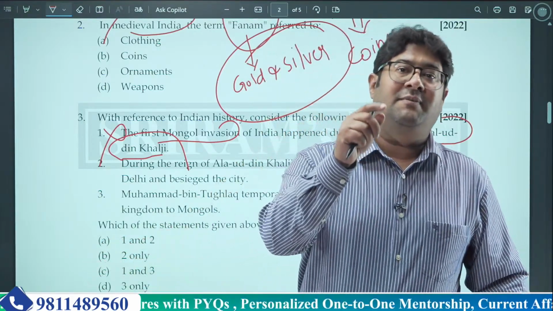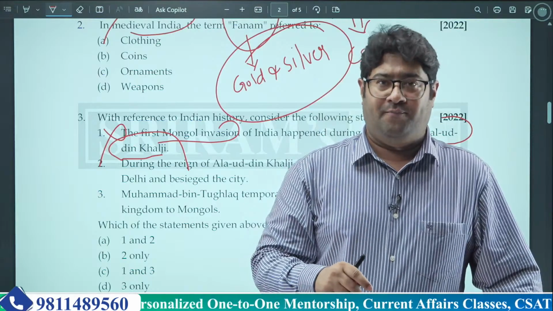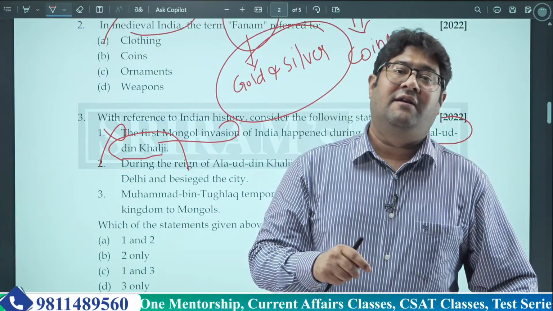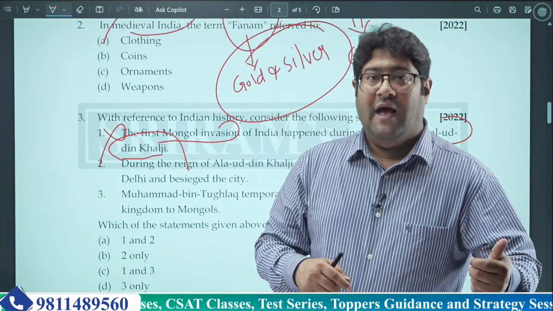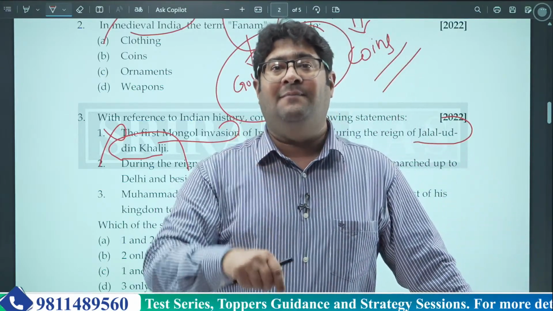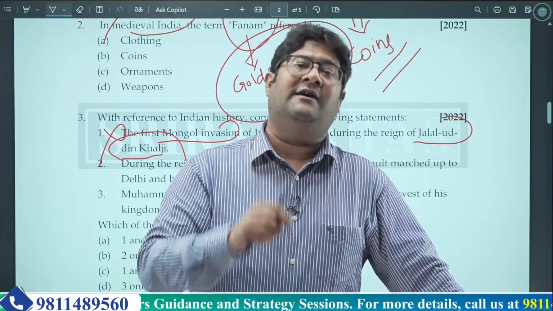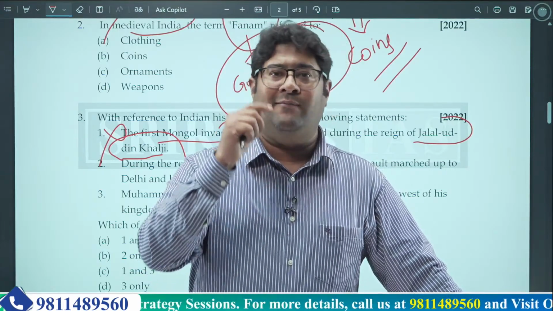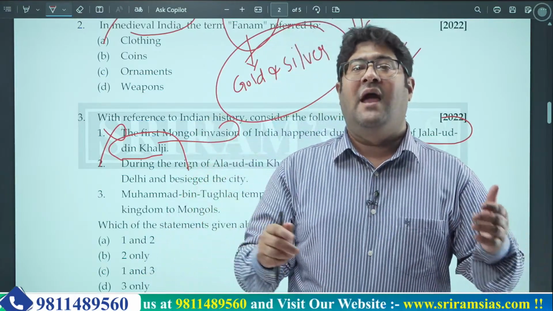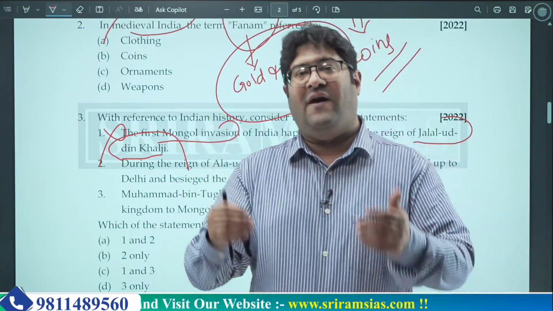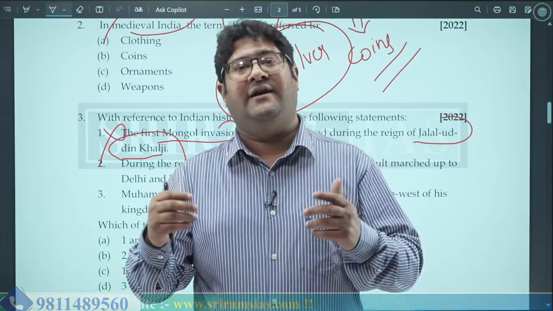But during Iltutmish, Mongols were about to attack. They were after the ruler of some other place, Khwarjin. And Khwarjin was not given asylum by Iltutmish, because of which Mongols didn't come to India. It was a diplomatic move. It was a very good move, because Mongols were very strong at that point in time, and just to invite their wrath would have been a foolish idea.